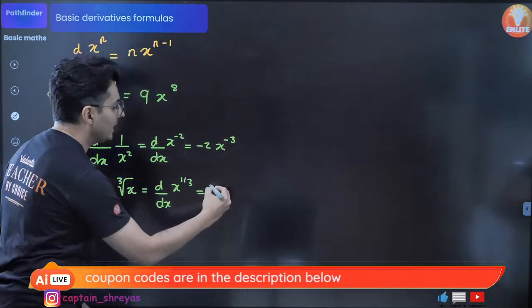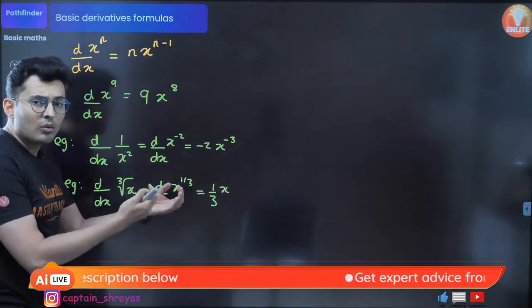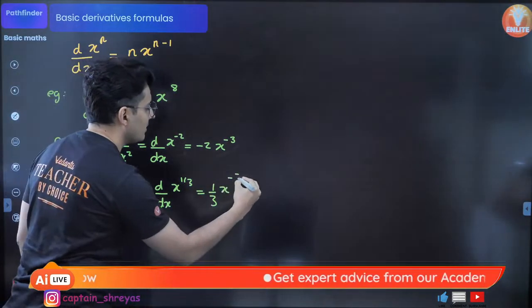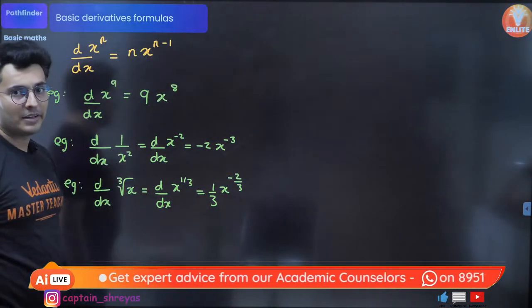Okay. This will be 1 by 3 comes outside and the power becomes 1 by 3 minus 1. 1 by 3 minus 1 is nothing but minus 2 by 3. So this is how you solve problems based on this particular formula.